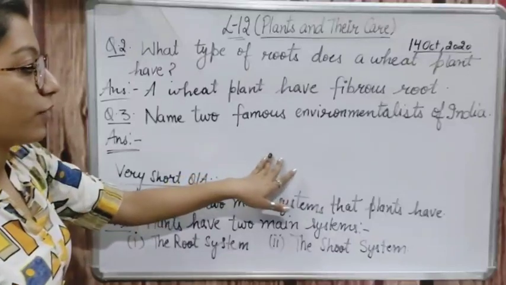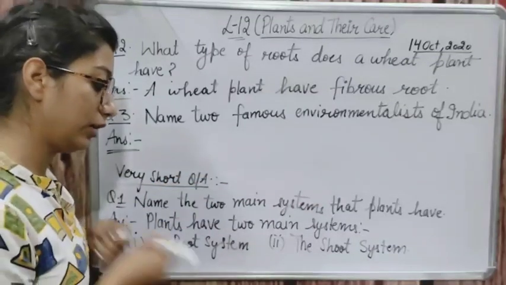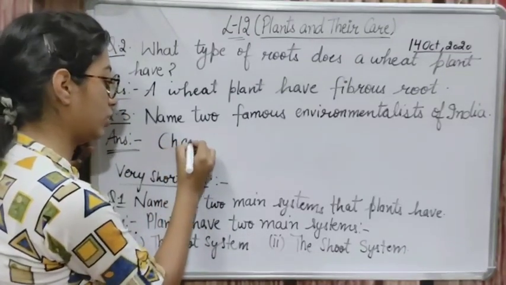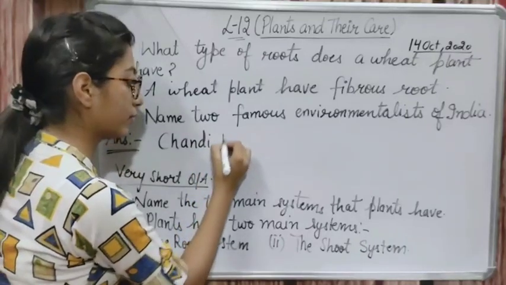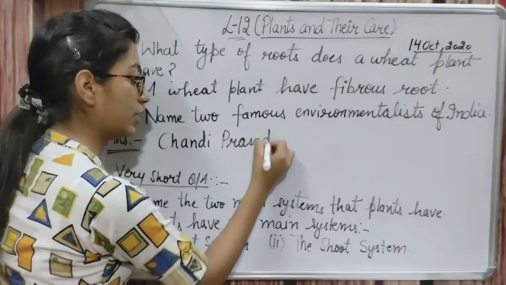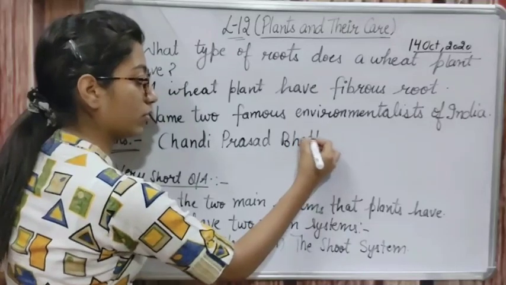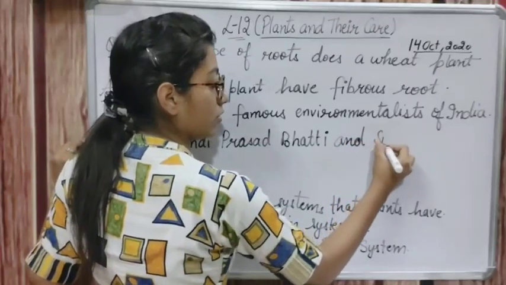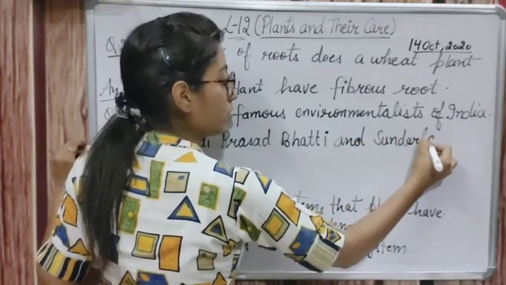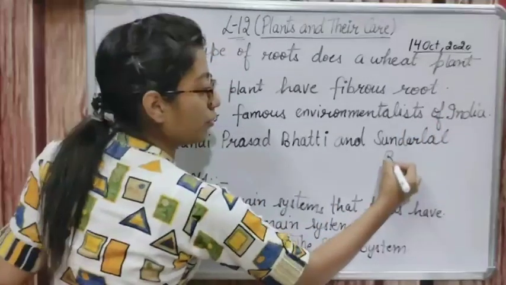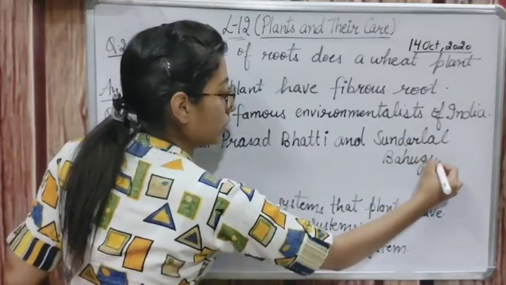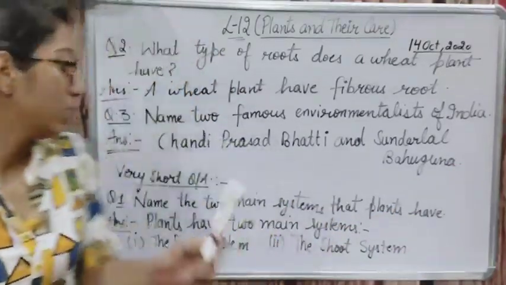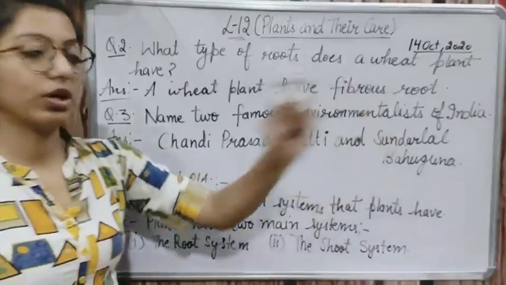So the 2 famous environmentalists of India are Chandi Prasad Bhatt and Sundarlal Bahuguna.